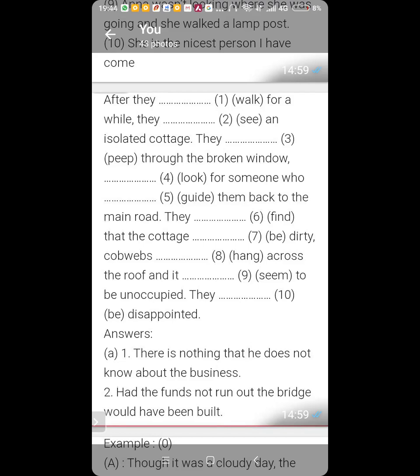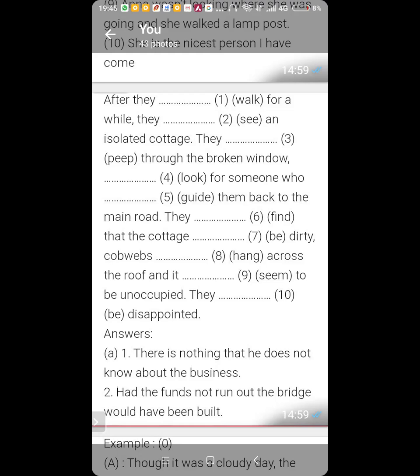Then number 6. Sir, can we say for someone who could guide? Yes. Could or would, both can be used. Okay, sir. They found that the cottage.